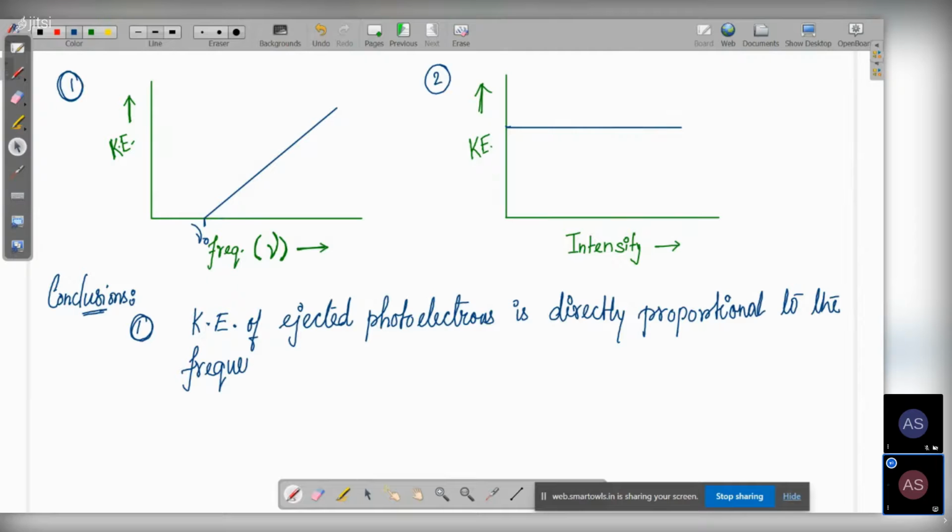As the frequency increases, kinetic energy will increase. That is what you are seeing from the graph also.